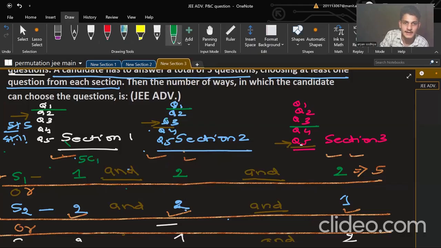5C1, and here "and" is there, so we will multiply it. And here you need to select two from the 5 questions. So how many ways can you make groups of 2 out of 5? These two, these two, these two, these two, or these two. How many ways do you need to make a group? Okay, I'm not saying arrangement, it's a group. So it's 5C2. Again here also 5C2. And here "and" is there, so it will multiply. Got till here?